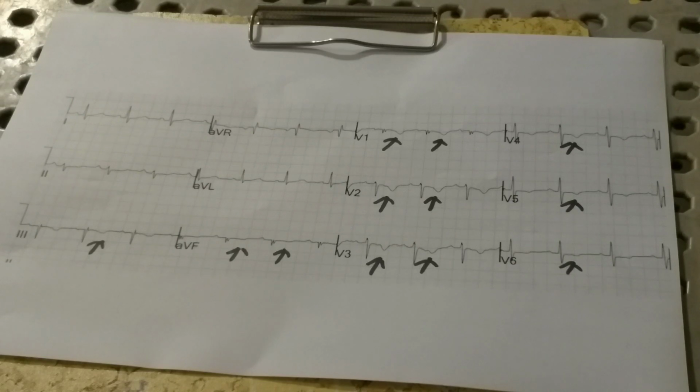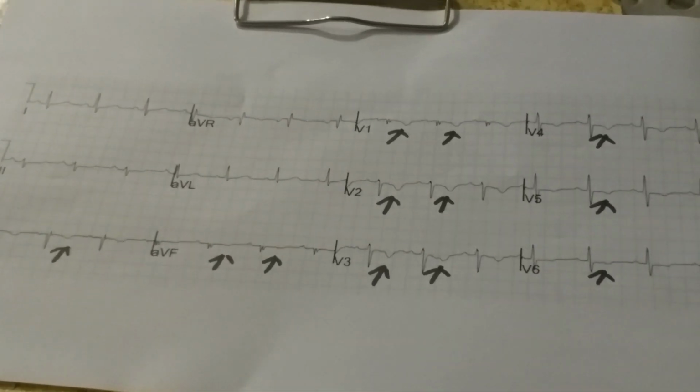Now if we look at this ECG, it shows symmetrical T-wave inversions where I have placed arrows. These symmetrical T-wave inversions are present in leads V1, V2, V3, V4, V5 and V6.